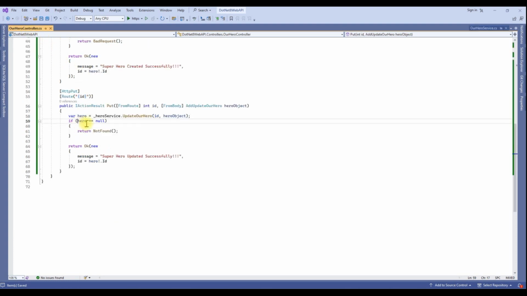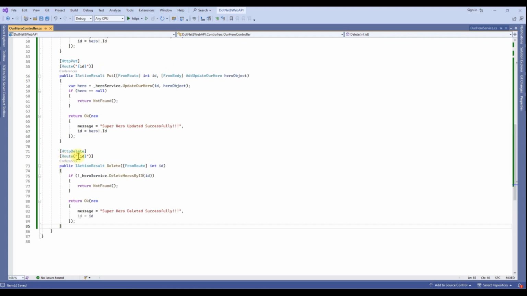So if I'm getting a null, we are just returning a not found error, because the hero the user is trying to access is not available in our collection. If it's available, then we are updating the user information and returning a response.